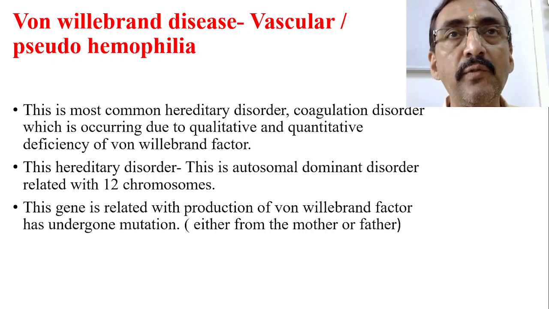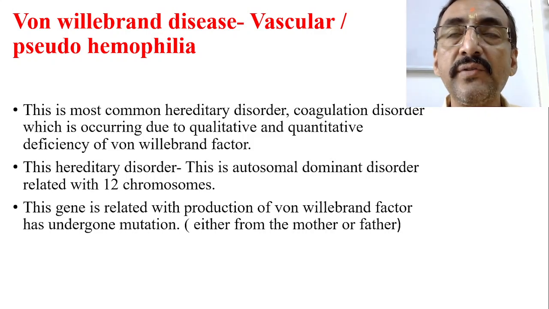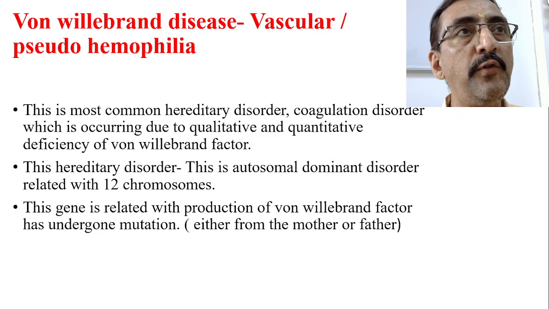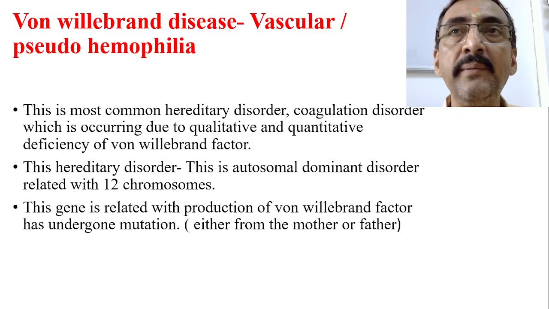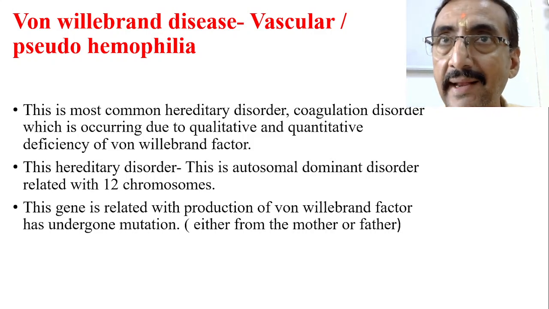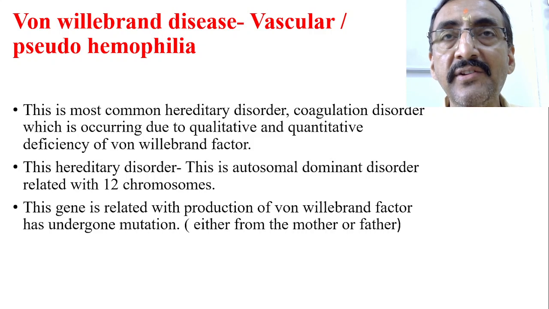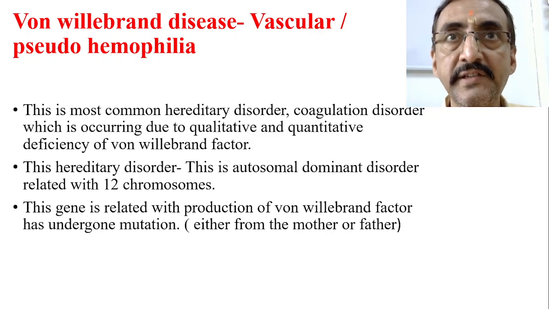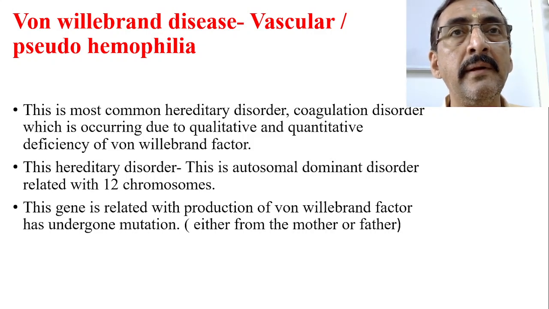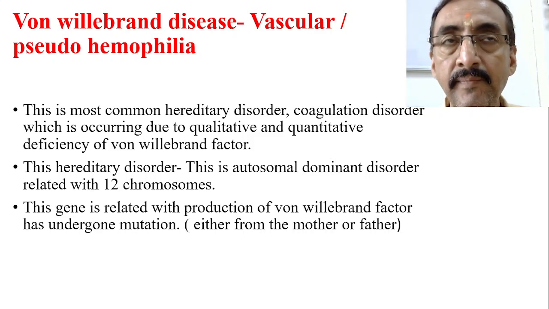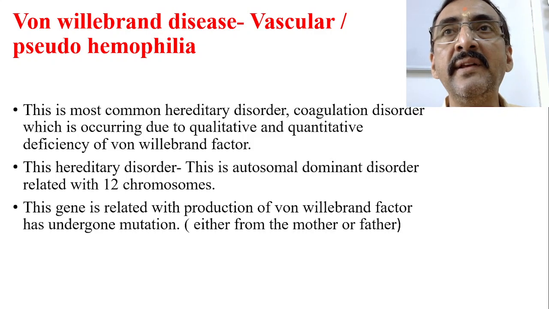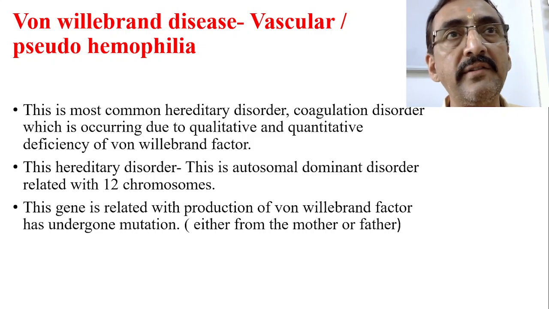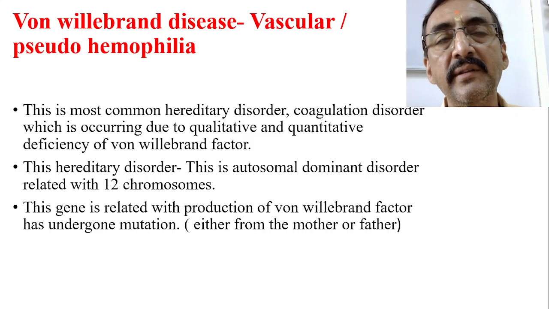So in the process of bleeding, in the process of coagulation, von Willebrand factor has to play two important roles in two important areas. One is initially it helps platelet adhesion, which is the first step in the cascade of coagulation, and the second one is in the intrinsic pathway, factor 8 stabilization. So this is a hereditary disorder. This is an autosomal dominant disorder.